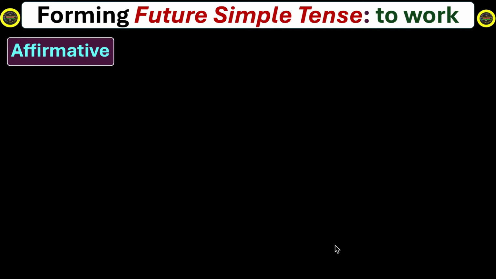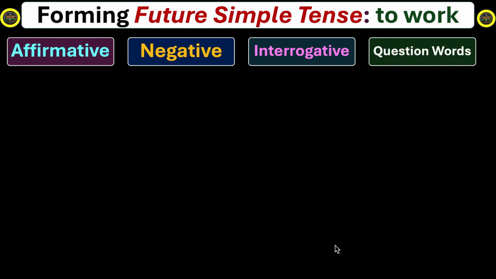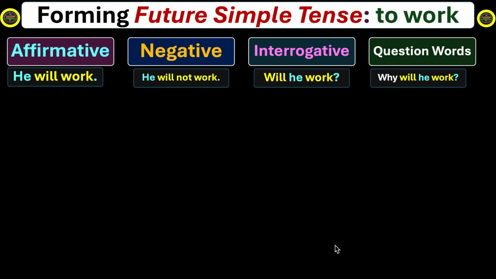Forming future simple tense with the infinitive to work. We have the affirmative form of future simple tense, negative, interrogative, and interrogative with question words. Let's see how this idea is developed. He will work. The negative form is he will not work. Will he work? Why will he work?